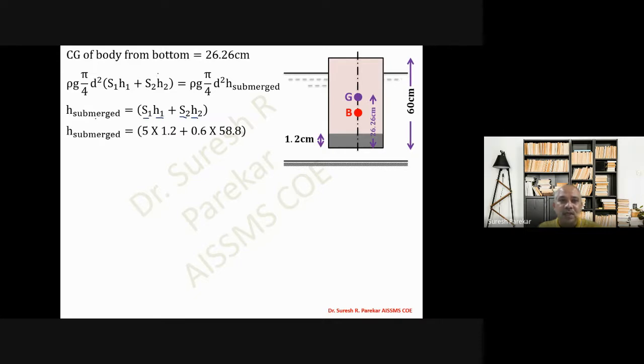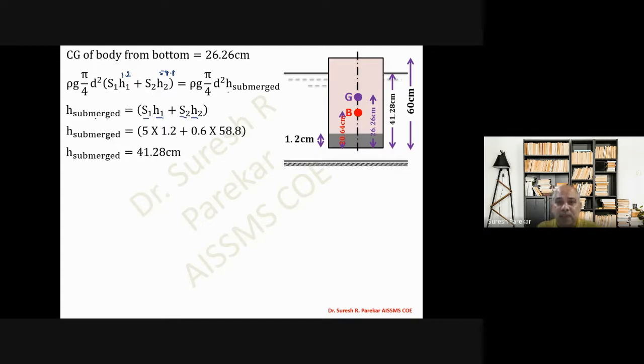So this is 58.8, and this we have, that is 1.2. And from this, H submerged we will get equal to 41.28 centimeter. So you can see we have this as 41.28 centimeter. So B will be half of this. So we can have 41.28 divided by 2, we will get it as 20.64 centimeter.